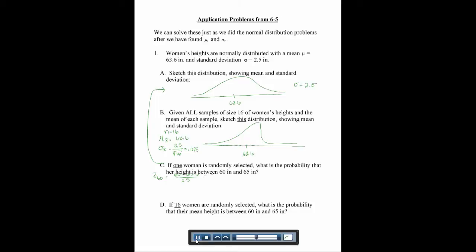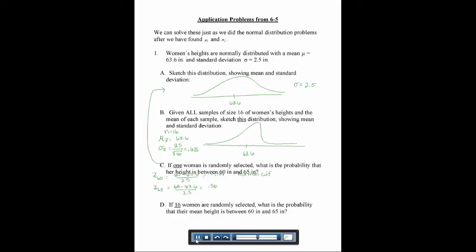And there, that gives you negative 1.44. And we'll find the z-score of 65, which would be 65 minus 63.6 over 2.5. Notice we're using the original mean and the original standard deviation. This gives us 0.56.